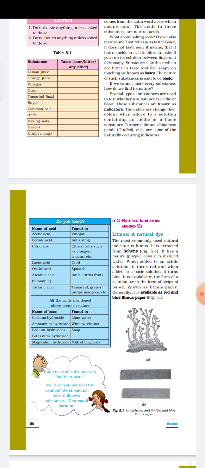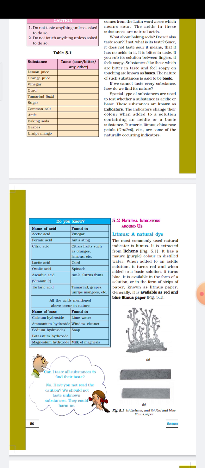Then strong bases like caustic soda and caustic potash are corrosive and dangerous to skin and eyes. Bases are generally not so harmful like the mineral acids, but there are some bases, for example caustic potash and caustic soda, that are corrosive in nature and dangerous to skin and eyes. In this way, we come to know the various properties of acids and bases.